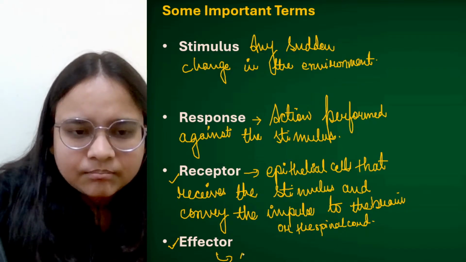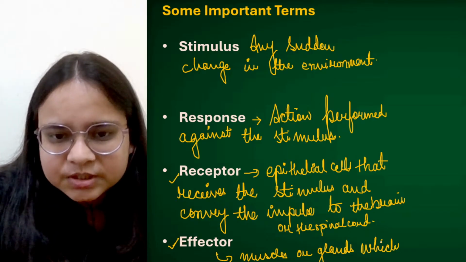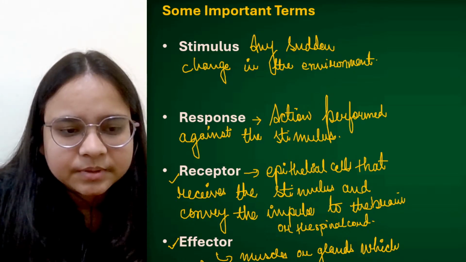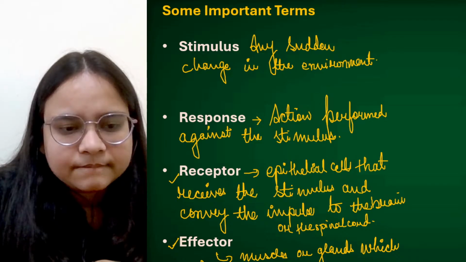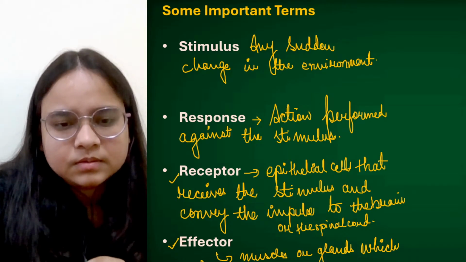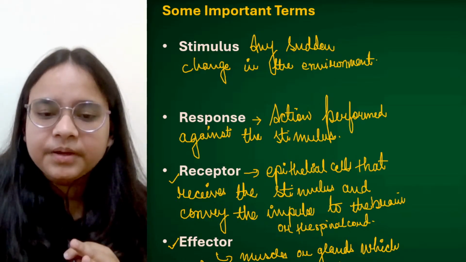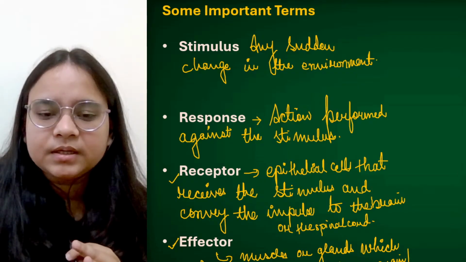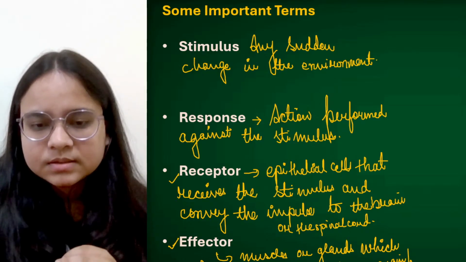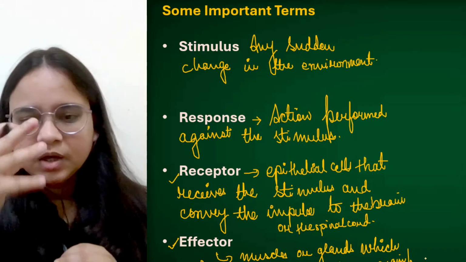So effectors are nothing but muscles or glands which produce a response. ओके, और ये सारे मैसेजेस को कन्वे कर रहा है, from brain or spinal cord to muscles or glands, fine.